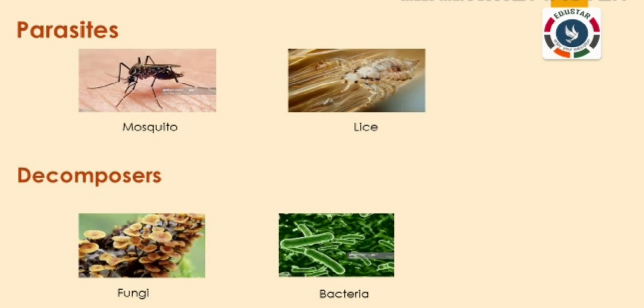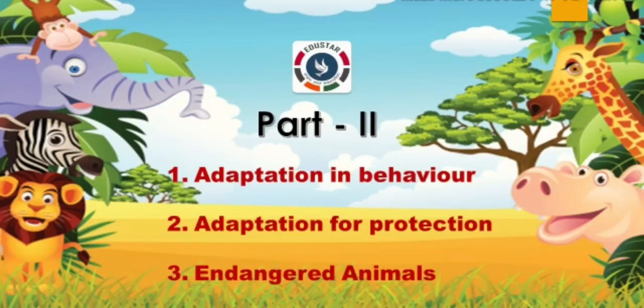Parasites. Animals that live on or inside the body of other animals for food are called parasites. They get their food by sucking the blood of their host. Lice, ticks, and fleas live on the host's body, while tapeworm and flatworm live inside the host's body. Decomposers. Decomposers are living things that eat dead and decaying plants and animals. Fungi and bacteria are examples of decomposers.